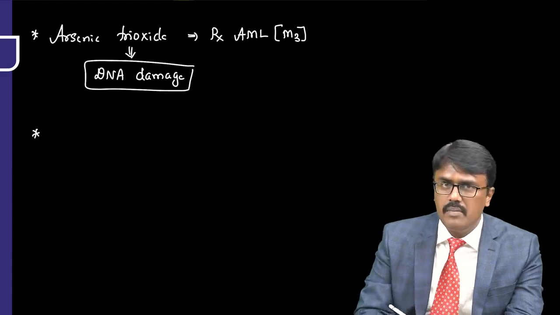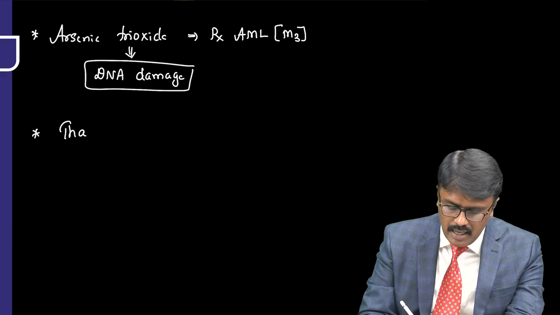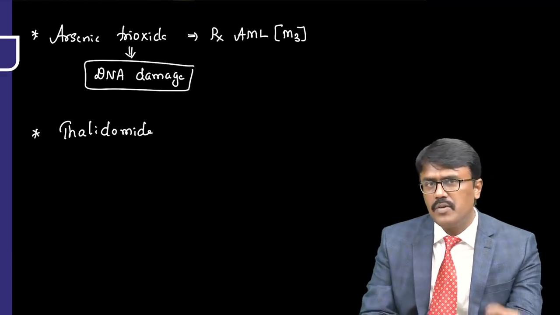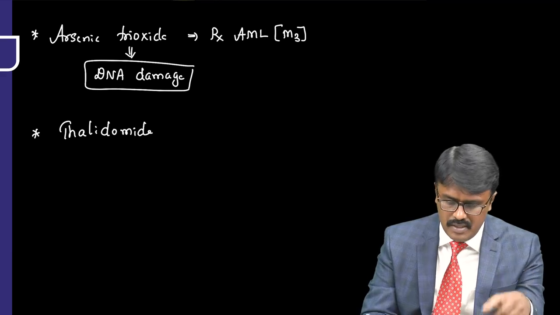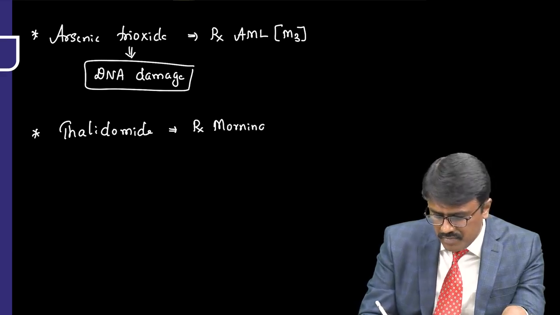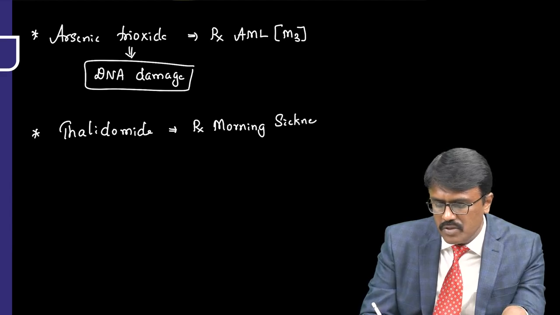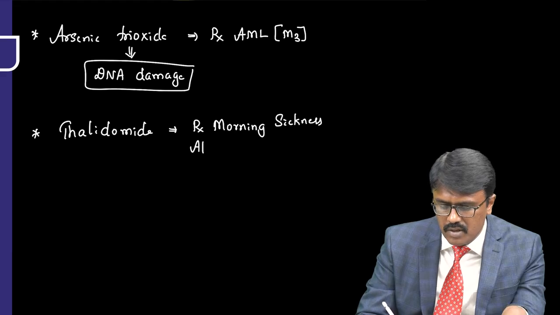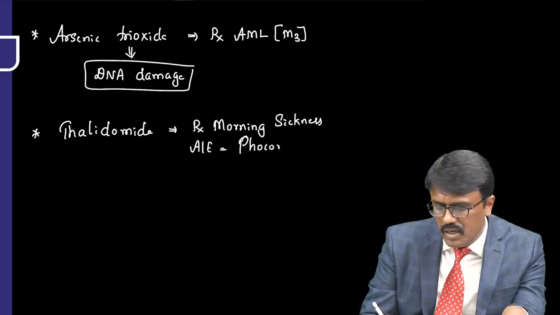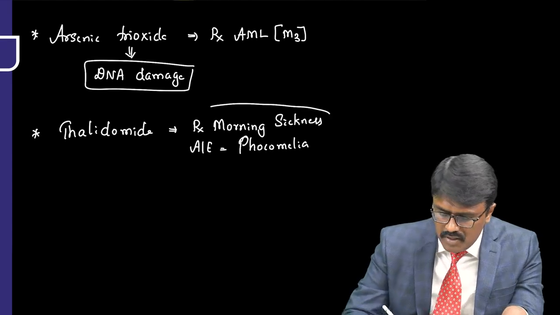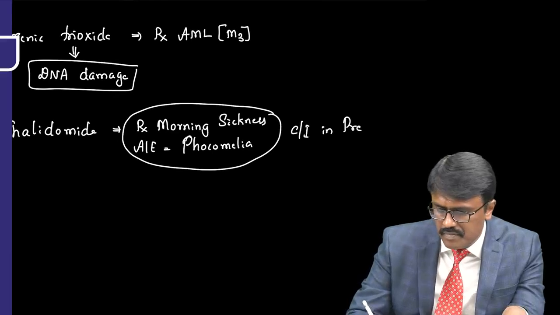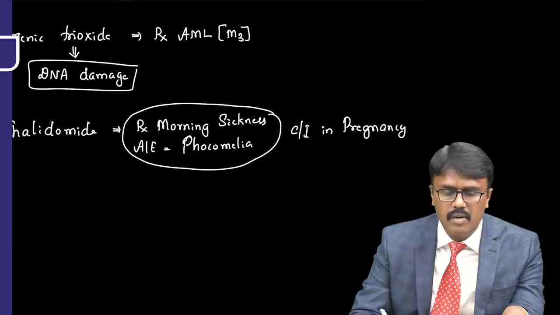There was one drug which was forgotten by many doctors, and that is called thalidomide. So thalidomide was withdrawn from the market. You know the reason for that? It was teratogenic. So it was used for morning sickness. Not now, I am telling the history. When it was used for morning sickness in pregnant women, the adverse effect that was seen was phocomelia or seal limb deformity. Because of this reason, the drug is contraindicated in pregnancy. So the drug is thalidomide.